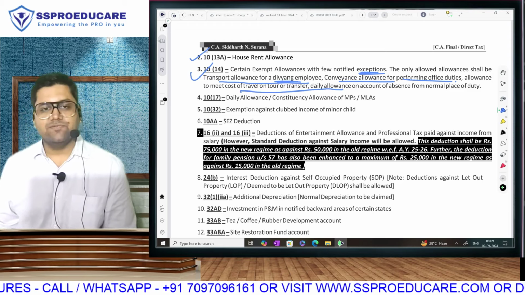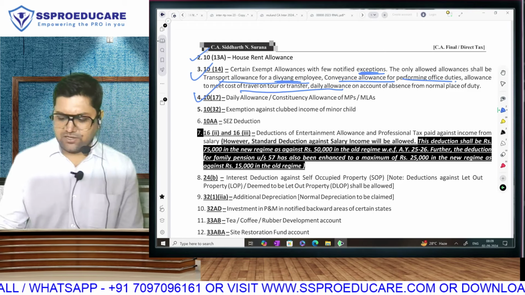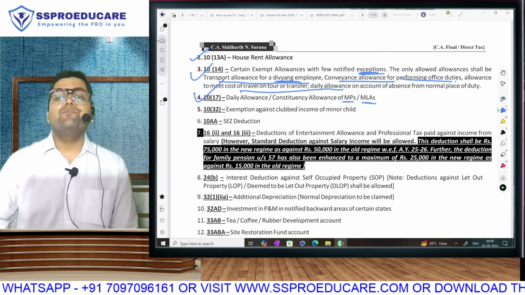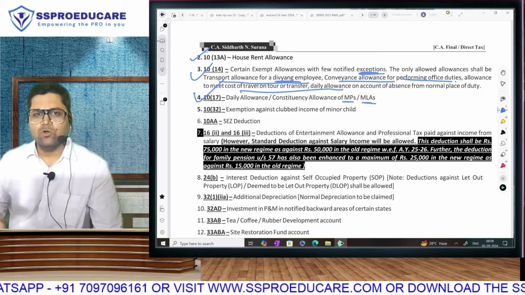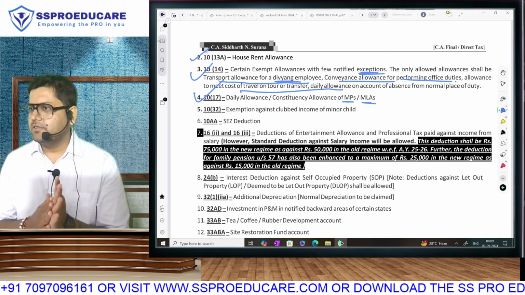For this, exemption will be allowed. Is that clear? Section 10(17): daily allowance and constituency allowance of MP and MLA. MP stands for Member of Parliament. We'll talk more about it in income from other sources. MLA is Member of Legislative Assembly.